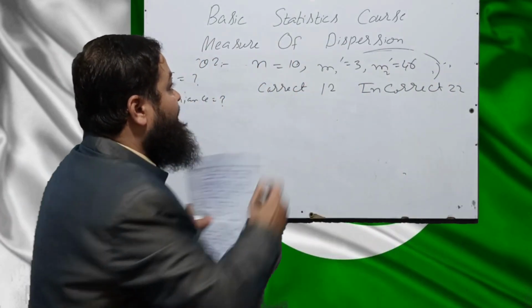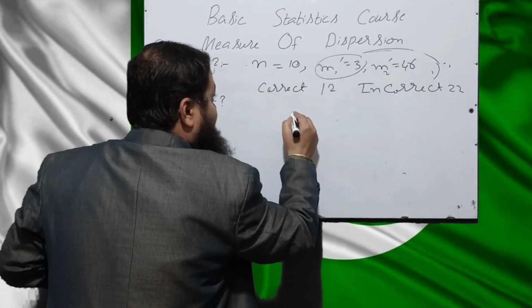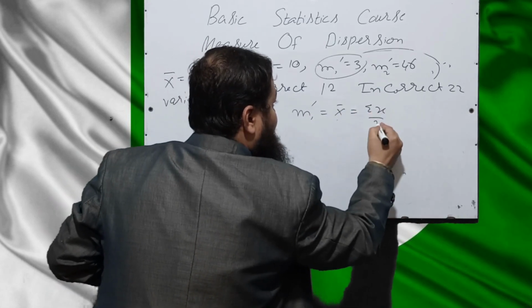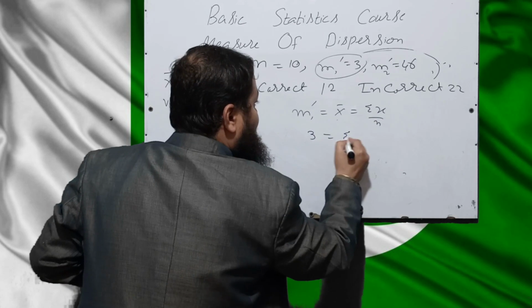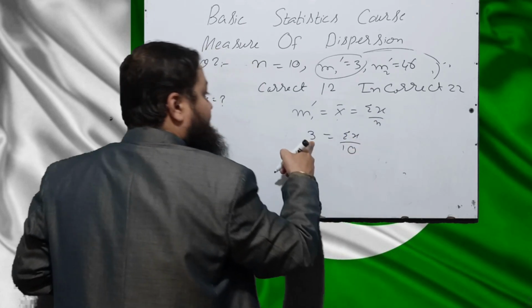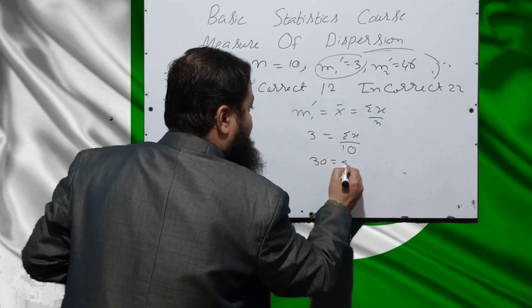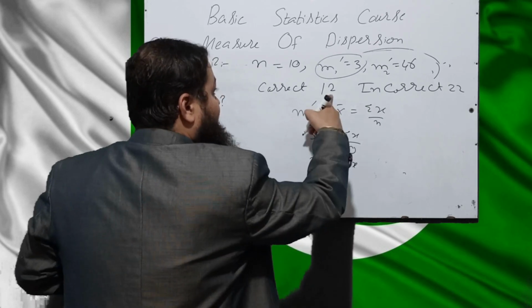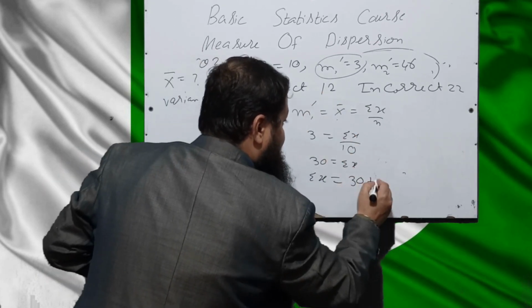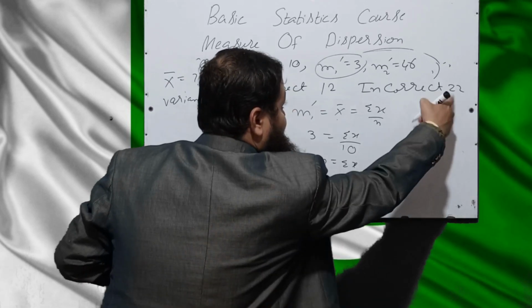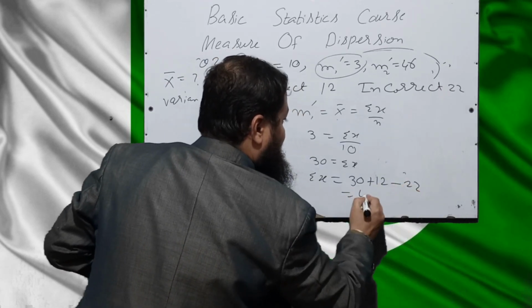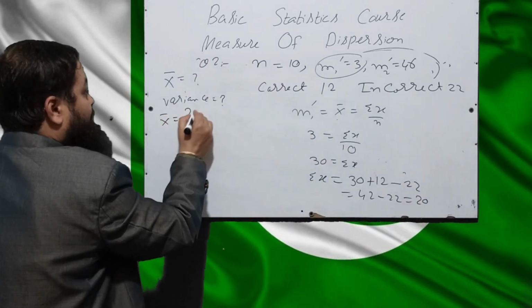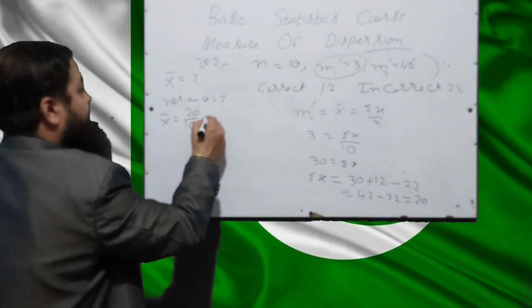What will you do? First of all, m1 prime is given. We know, we have learned, we have made our concept. m1 prime is equal to mean, that is summation x over n. m1 prime is given equal to 3, summation x over 10 observations are there, 10 will be multiplied on the left side, 30 is equal to summation x. Now the correct value is 12. How will you make your summation x again? You will have to add 12 in 30 and minus 22. That was a wrong observation. 42 minus 22, that will be 20. Now the new mean, the correct mean is 20 over 10, that will be 2.